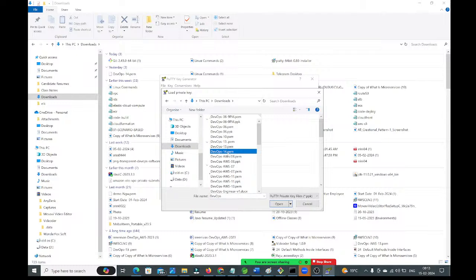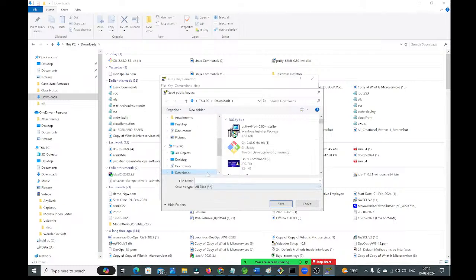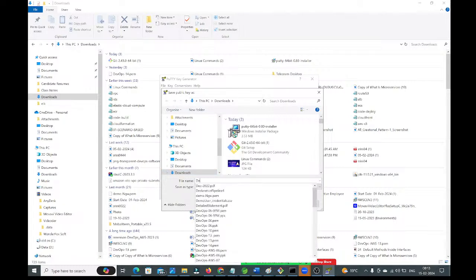Okay, right. So next we need to save that key into our system, guys. Click on Save key. Here it is asking where to save. I need to save in the downloads folder only, and I am giving the same name, DevOps 14. I want to save it here, guys. Now click on the Save button.